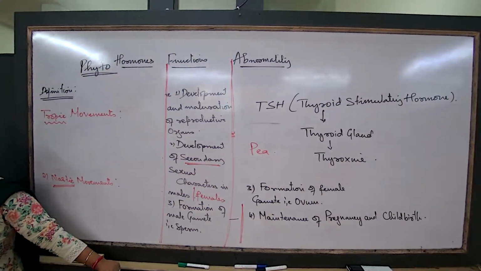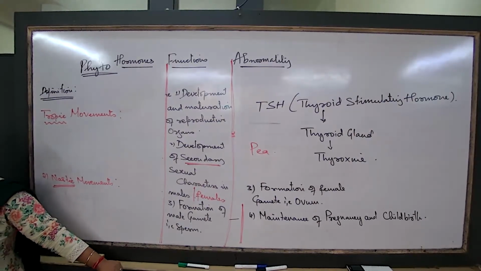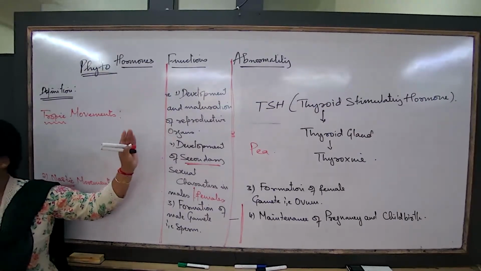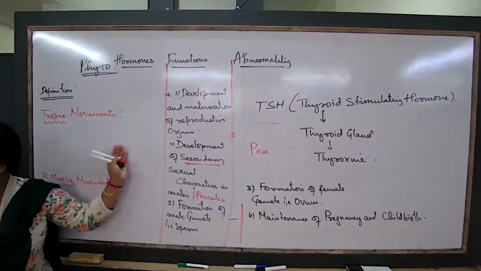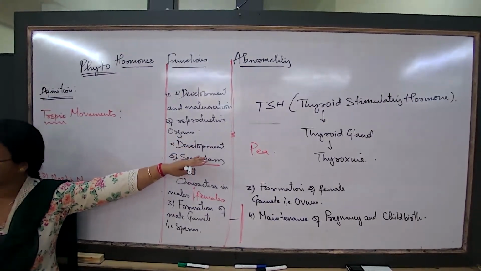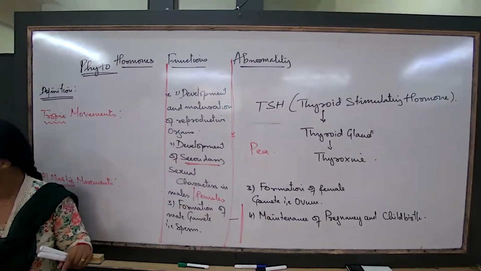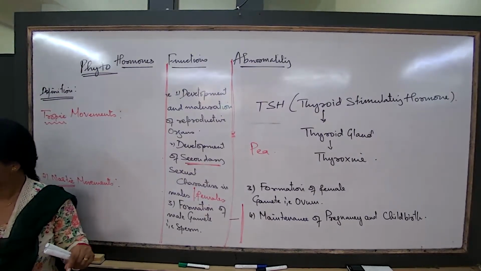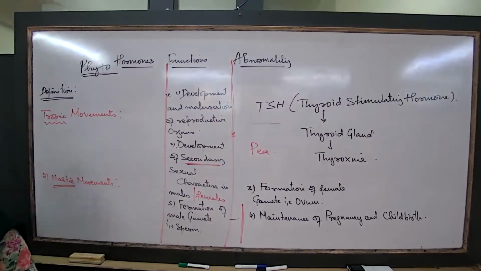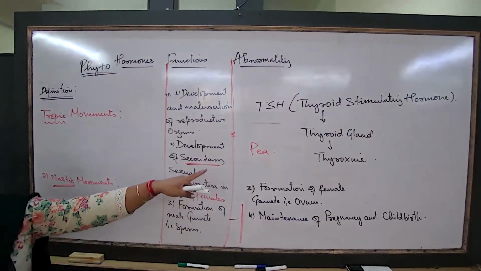TSH, thyroid stimulating hormone, acts on the thyroid gland to release thyroxine. This was a question that we missed out, so I am giving you this.